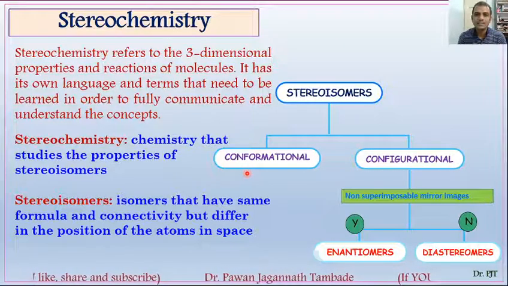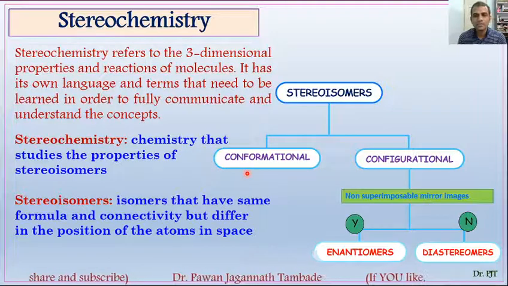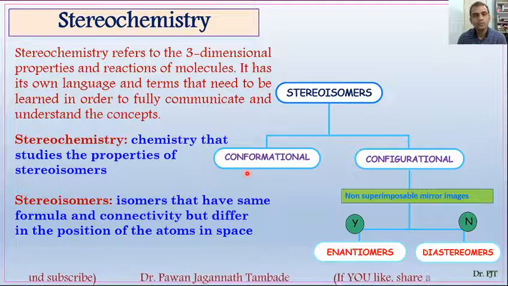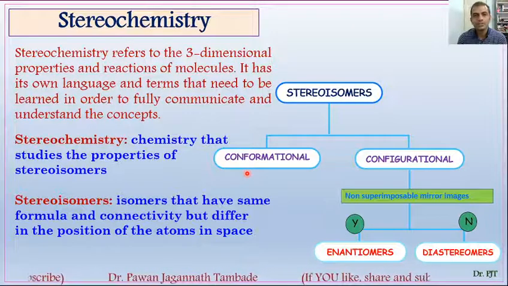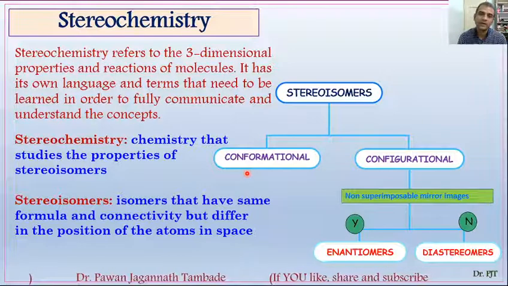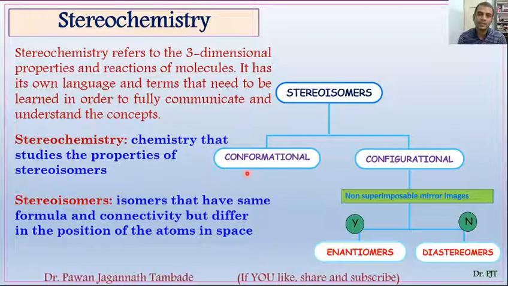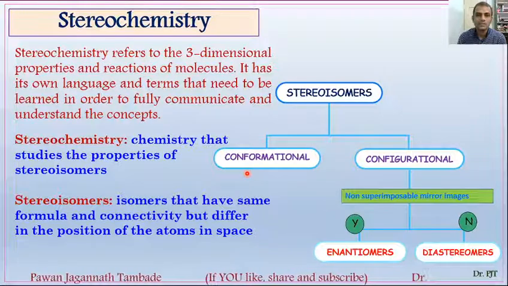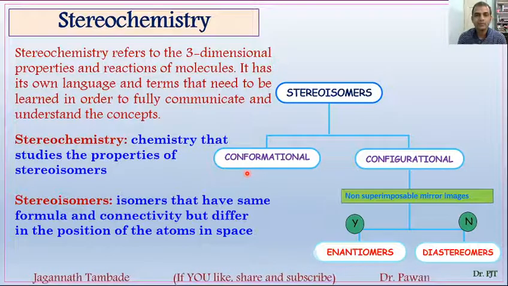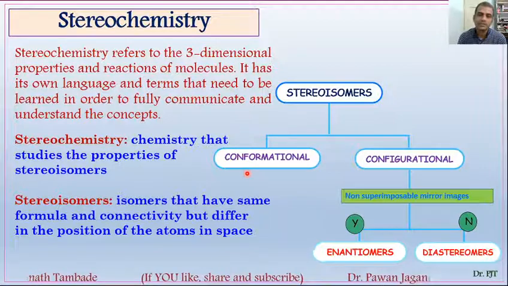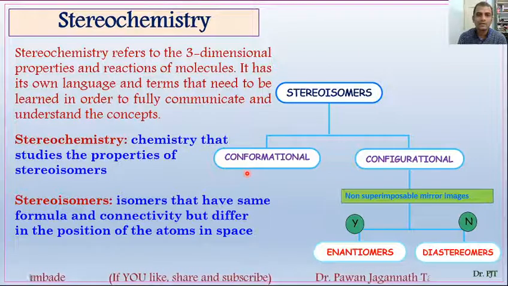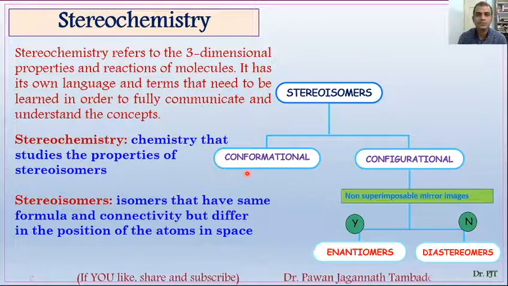So with this background of stereochemistry, now we will try to travel through the history of stereochemistry, and we will try to find out how the concepts of optical activity, enantiomers, and the tetrahedral nature of the carbon atom were discovered in history. So let's start our journey, the history of stereochemistry.